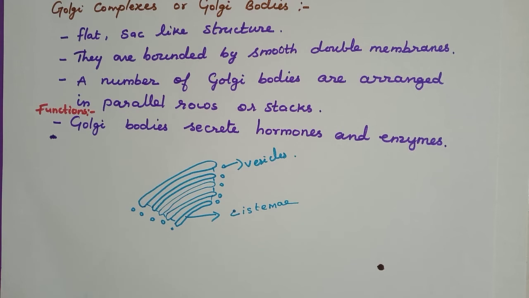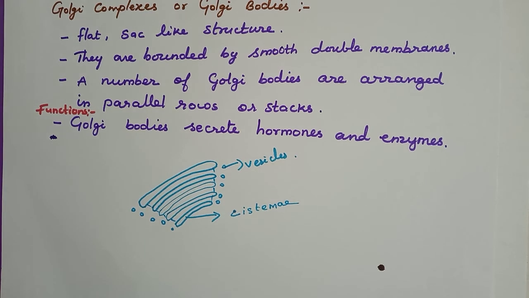Components of the cell wall are synthesized by the Golgi apparatus, and it takes part in storage, modification and packing of various biochemicals produced by different components of the cell. These are the functions of the Golgi complex, but the main function is secreting hormones and enzymes, and repair and synthesis of the cell membrane.